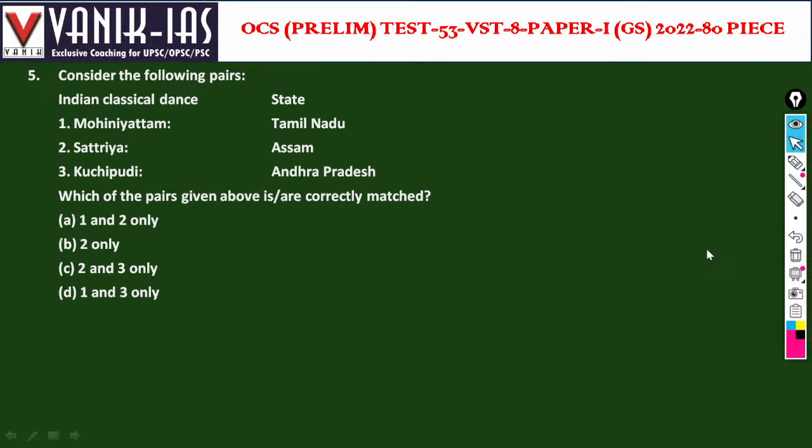Then Indian classical dance. Mohiniyattam, Tamil Nadu. Satriya dance, Assam. Kuchipudi, Andhra Pradesh. Which of the following statements are correctly matched? See, Mohiniyattam is not Tamil Nadu.